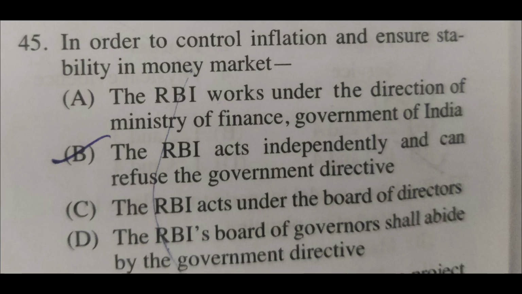Next question. In order to control inflation and ensure stability in money market, option A, the RBI works under the direction of Ministry of Finance, Government of India. Option B, the RBI acts independently and can refuse the government directive. Option C, the RBI acts under the Board of Directors. Option D, the RBI's Board of Governors shall abide by the government directive. So here the right answer is option B. It acts independently and can refuse the government directive.